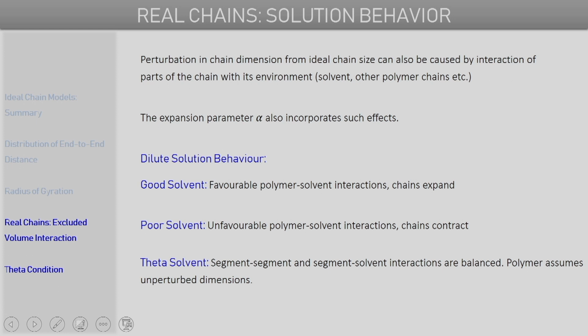So, what we see is that if certain conditions are met, which is true for a theta solvent, then the real polymer chains can also assume unperturbed dimensions. And this concept of theta solvent is something that we have introduced here in a very qualitative way, but in the next few lectures, when we will be talking about polymer thermodynamics, we will be discussing this concept of theta solvent in a bit more detail.